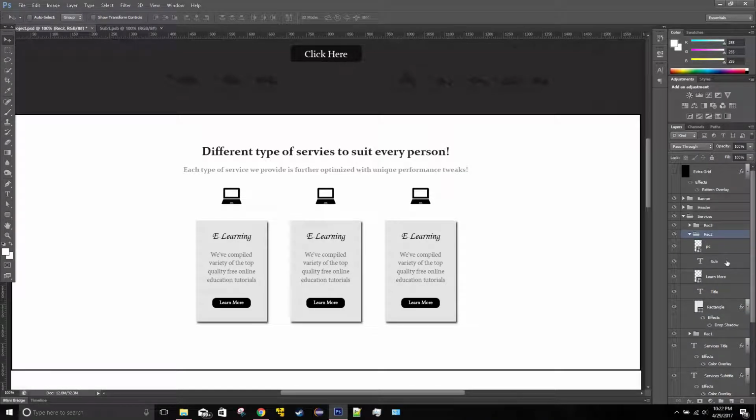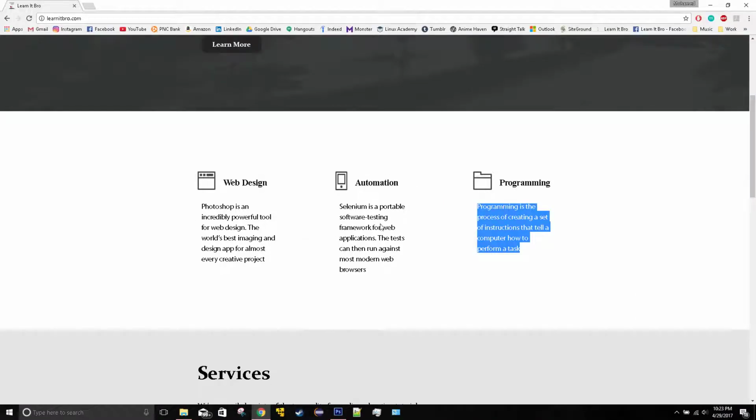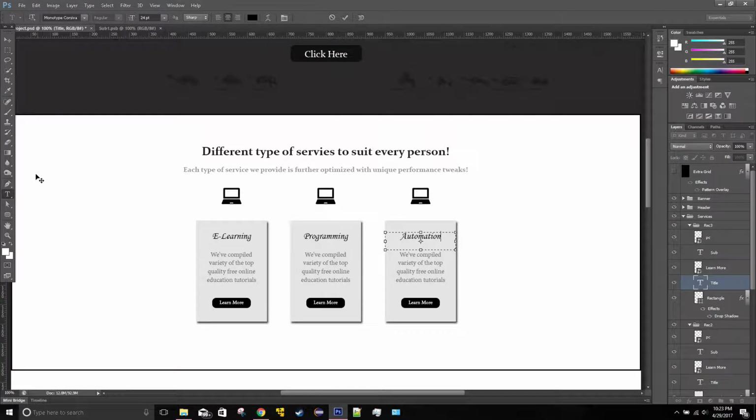And I will go to my title, which is right here, and I'm going to call this programming, and then I'm going to change this to automation. And what you could do is go to my website and just copy the programming section right here instead of that.